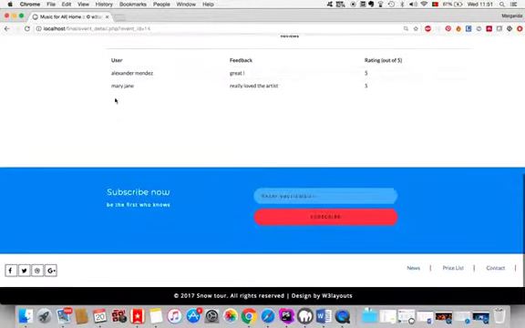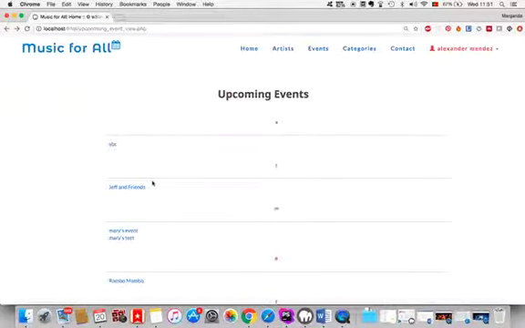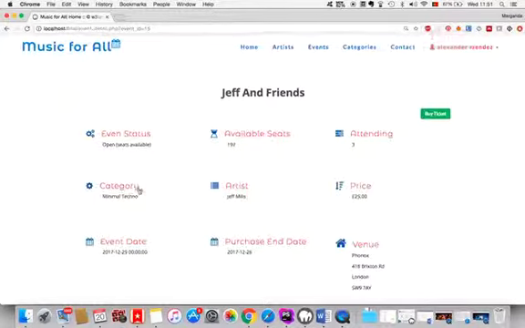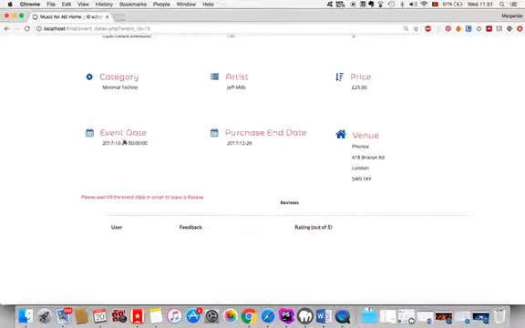And my review will now appear here. However, if I am, for example, going to this event where the event hasn't yet happened, it does say please wait until the event date in order to leave a review. But yes, that basically shows how these feedbacks and ratings are visible to other users, and they can only happen once the event has passed.